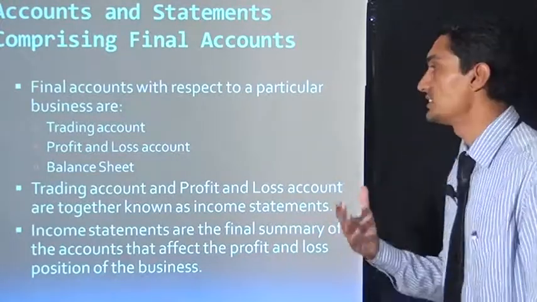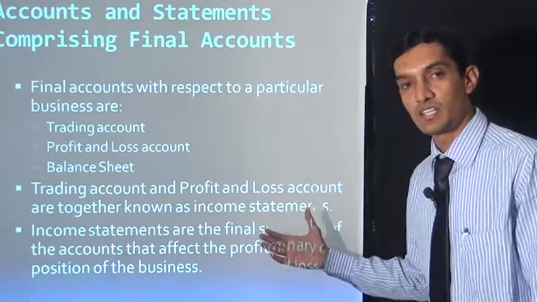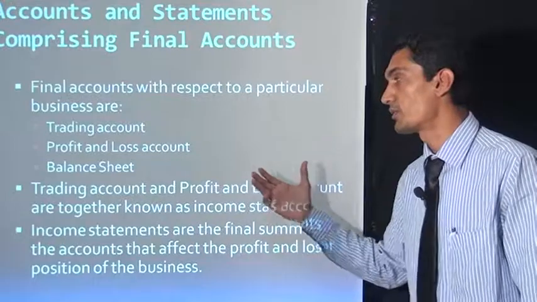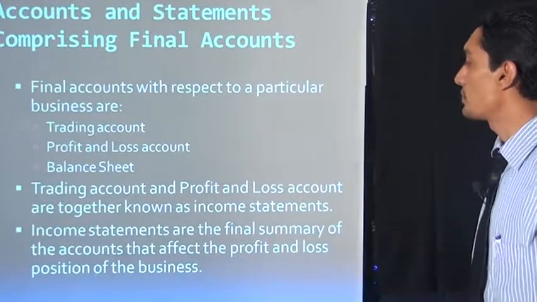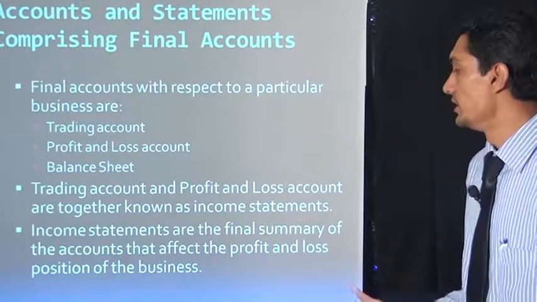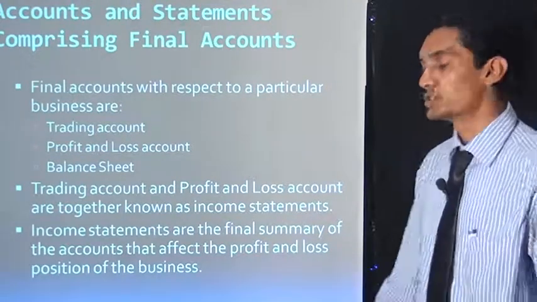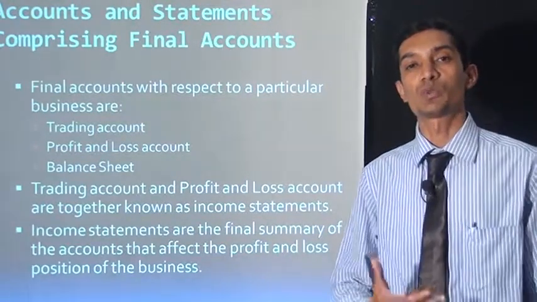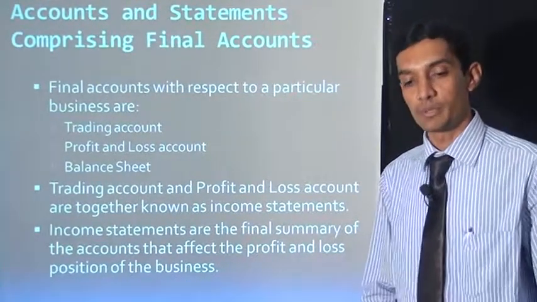What types of accounts are there? Final accounts with respect to a particular business consist of two accounts, the trading account and the profit and loss account, and one statement, the balance sheet. Trading account and profit and loss account together are known as the income statement. The income statement is the financial summary of the accounts that affect the profit and loss position of the business. It shows the profit or loss position of the business.